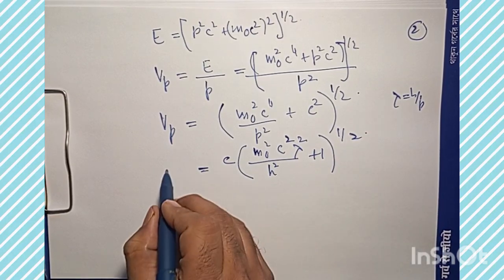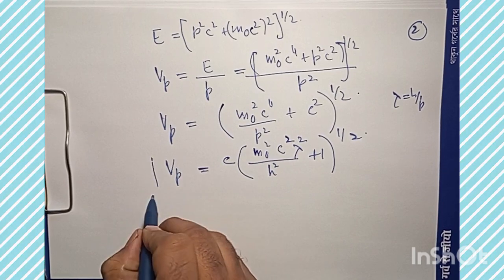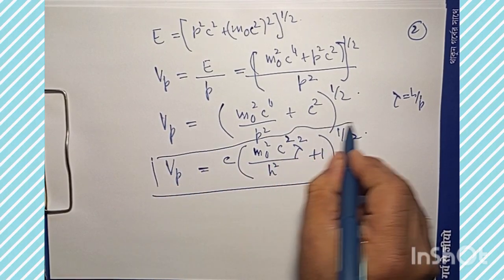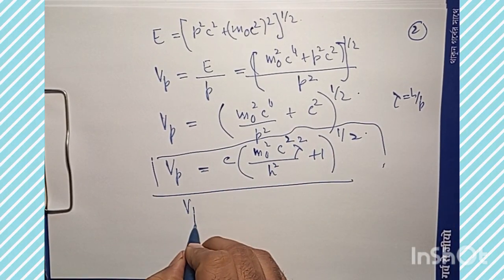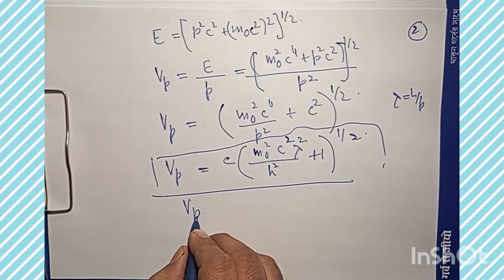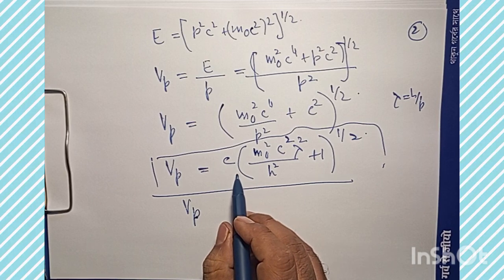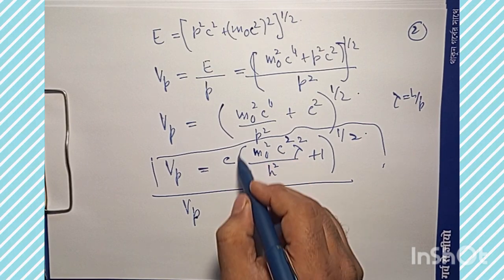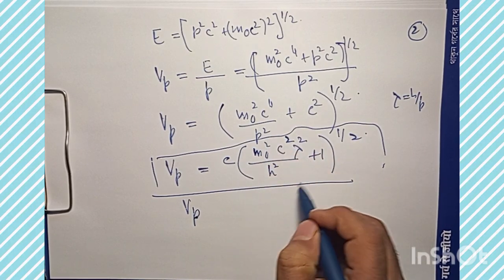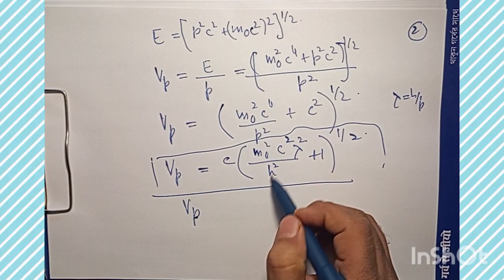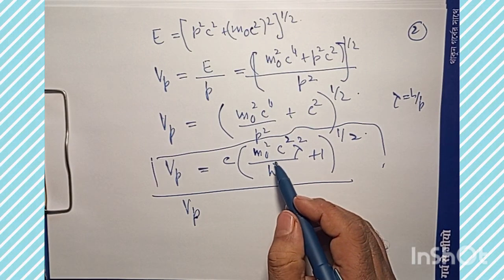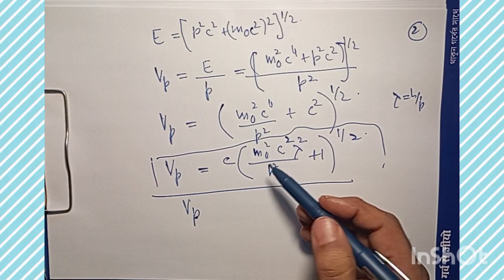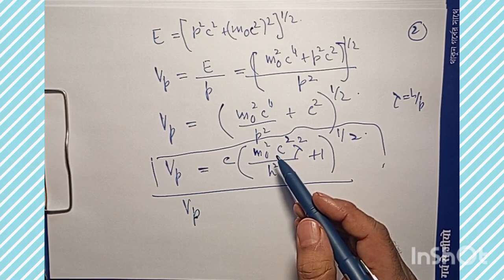Now we can see, in a similar way, that the phase velocity is greater than c, because this whole thing is made of constants, and all of these constants are positive quantities.